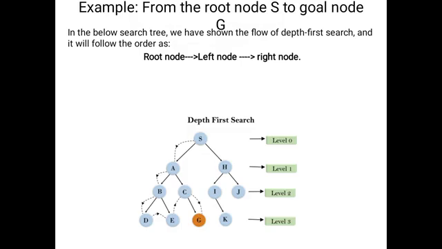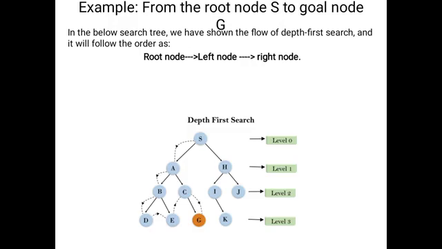Now we will consider the root node as capital A. What is the left node of capital A? Capital B. That's why S to A to B. Then what is the left of capital B? Capital D. Is any left node available for capital D here?